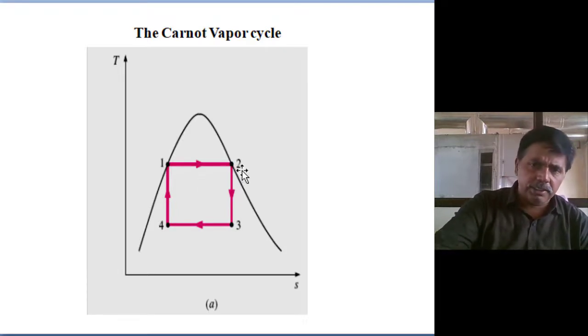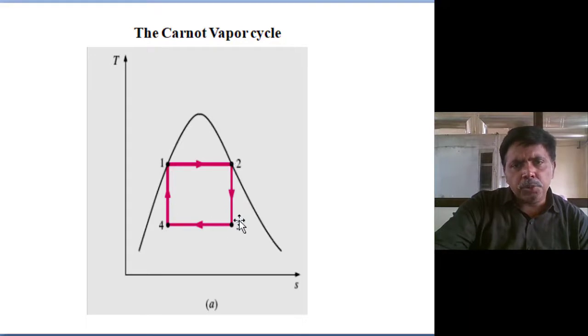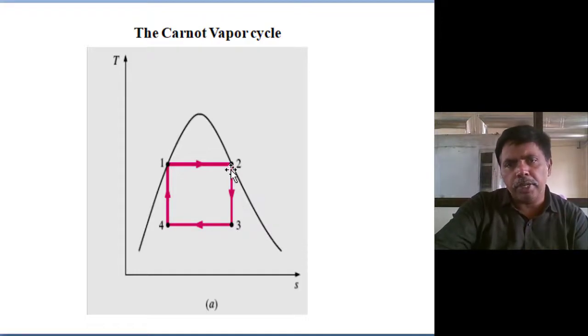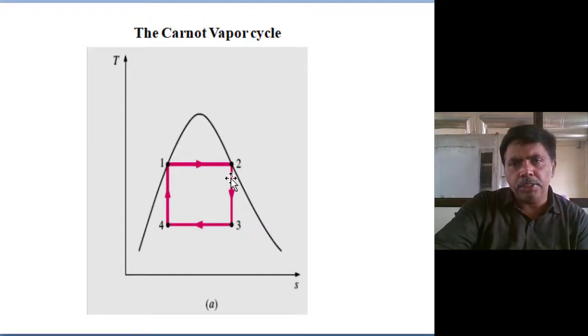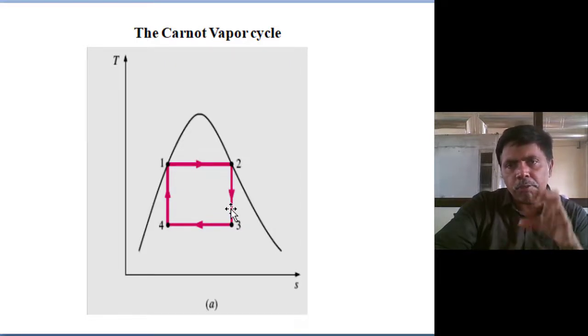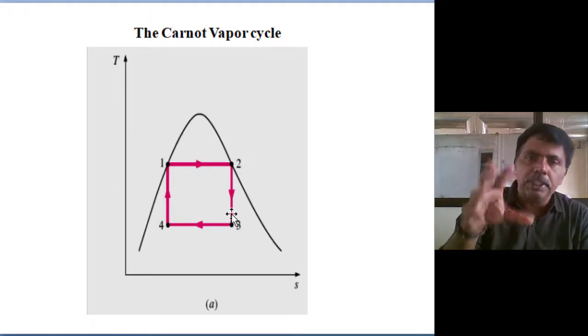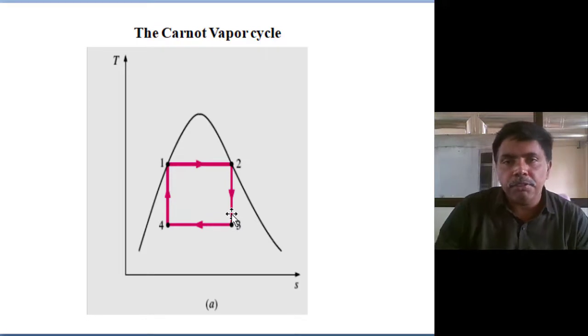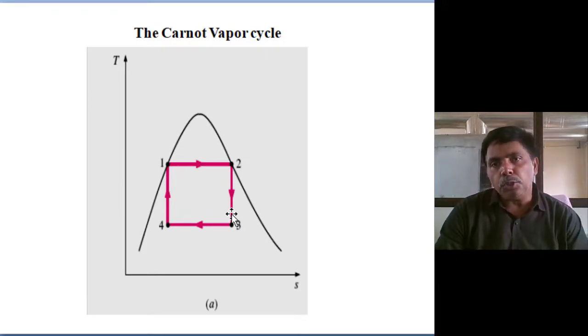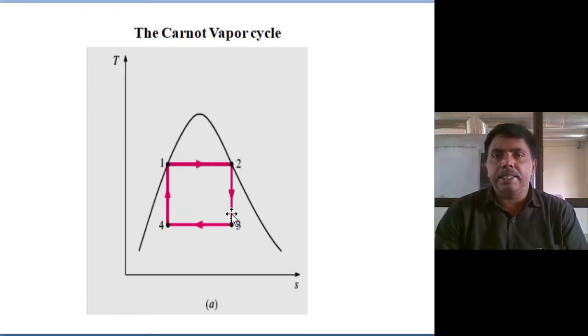Second, 2 to 3 adiabatic expansion. In the 2 to 3 adiabatic expansion, at the start of the first stage of the turbine, saturated vapor is entering. During expansion, condensation of the steam takes place, and water droplets will form. Those water droplets impinge on the turbine blades and damage the turbine will take place. Two-phase expansion is practically not possible.